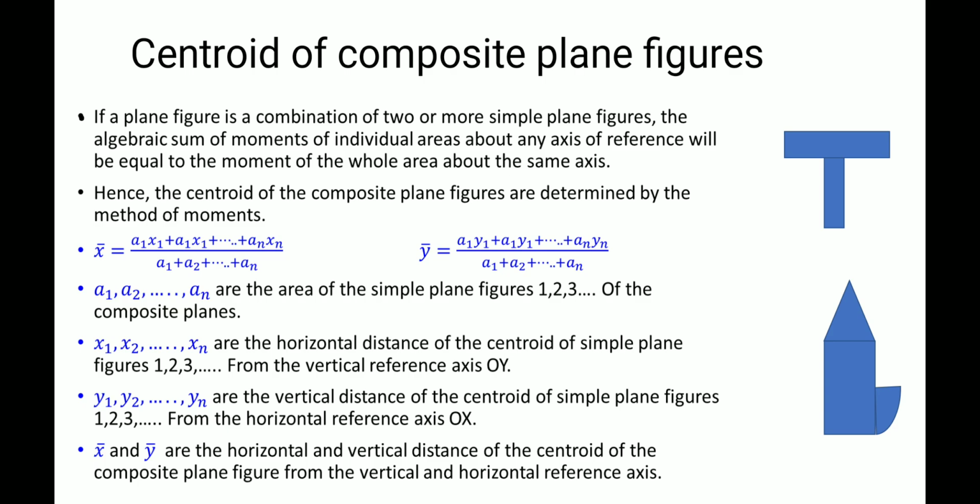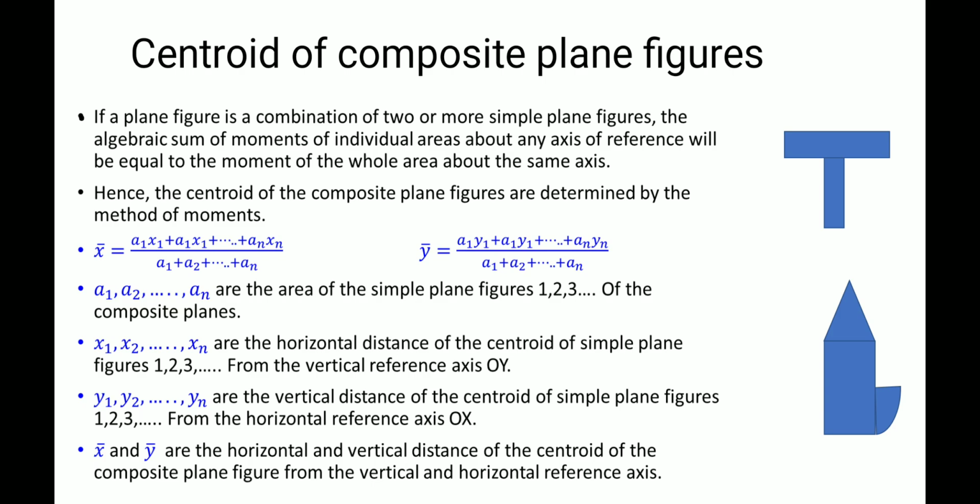To find the centroid of composite plane figures, we have to study this formula. X bar is A1 x1 plus A2 x2 and so on. It is about the first moment of area. Moment means force into distance; similarly, area moment is area into distance. So we take area into distance: A1 x1 plus A2 x2 plus up to An xn.